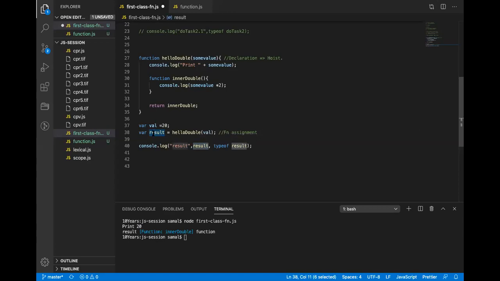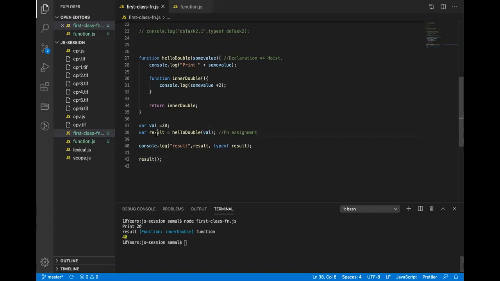So if result is a function, I can call it. Which function will it call? Inner double. It will call inner double.